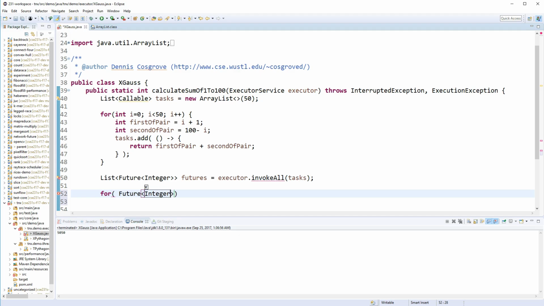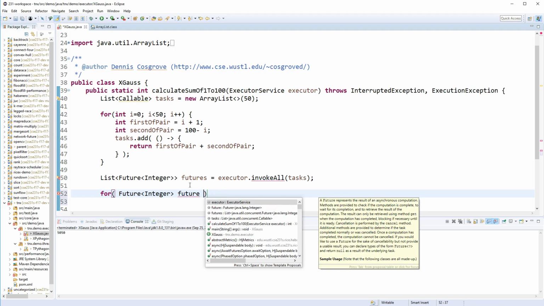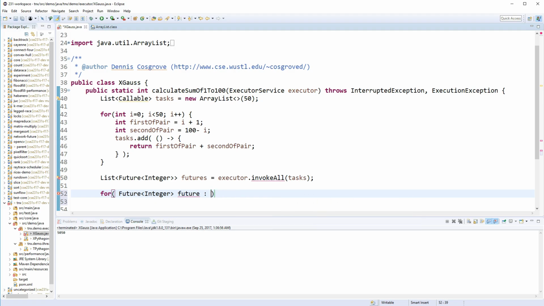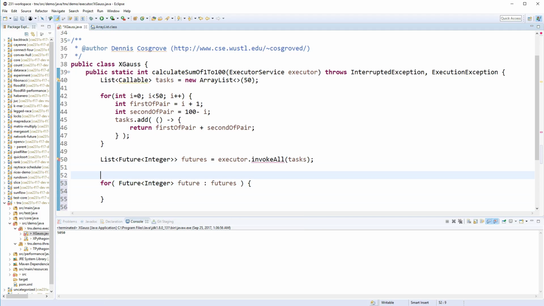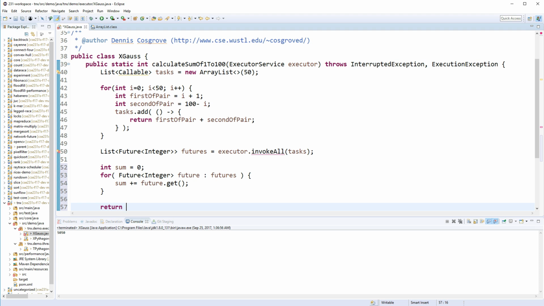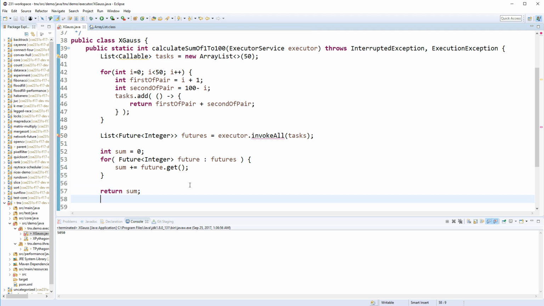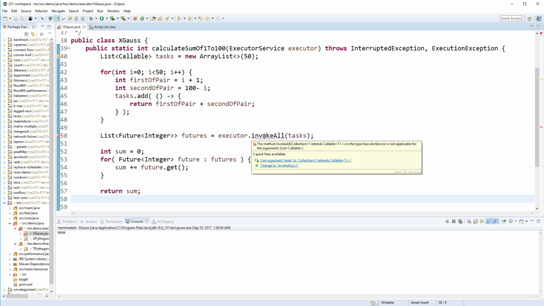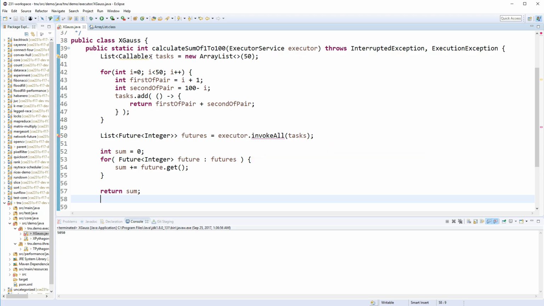So for each Future of Integer, future, in futures, let's calculate the sum: start at 0, sum plus equals future.get, and then return sum. Okay, let's see what this is complaining about. It should be on a list of callables. Oh, it needs to be Callable of type Integer. That makes sense. And now when we run it, it will work.